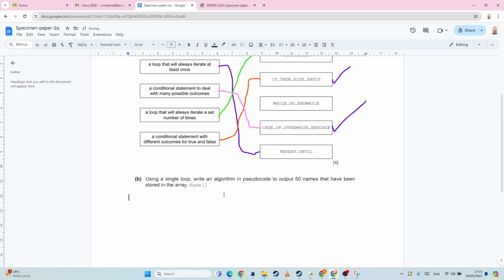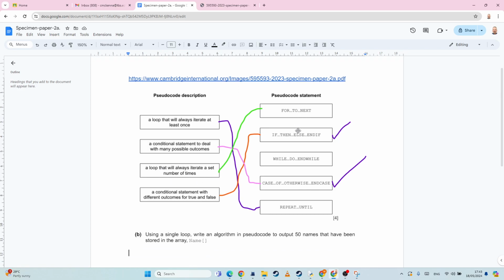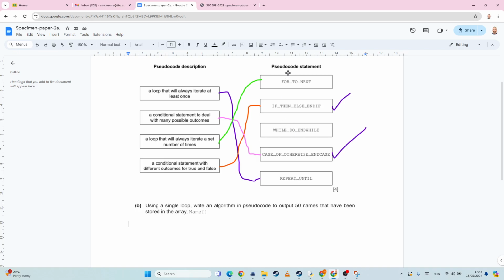Now, here we go. Using a single loop, write an algorithm in pseudocode to output 50 names that have been stored in the array name. Okay, yay, this should be easy enough. So if we know how many times we are going to repeat, then it should be a for loop. Now, I think you're probably going to get the marks if you used a while loop and a count, but the easiest way to write it is for.